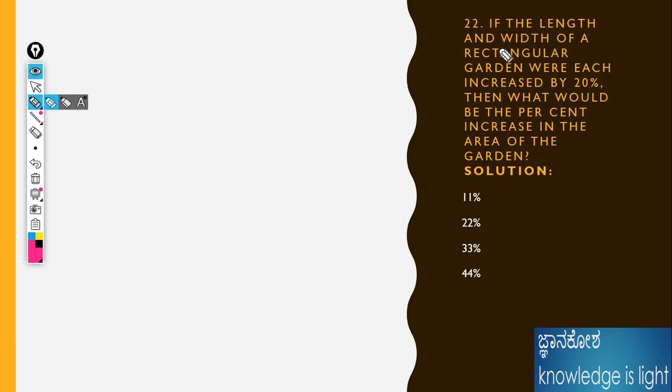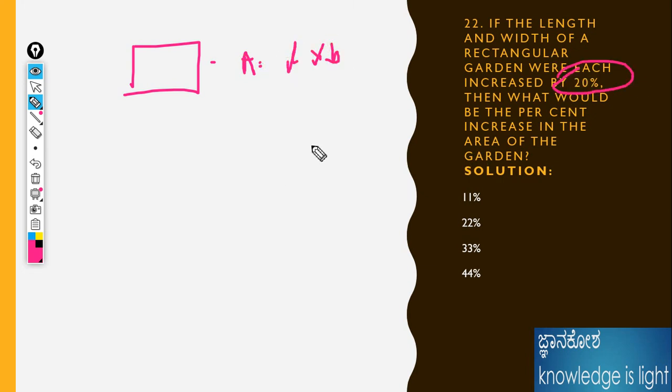If the length and width of the rectangular garden were each increased by 20%, then what would be the percentage increase in the area? Okay, we already know the area of a rectangle is length into breadth. Here 20% again is a successive percentage. I am calculating it using the successive percentage formula: 20 plus 20 plus 20 into 20 divided by 100.